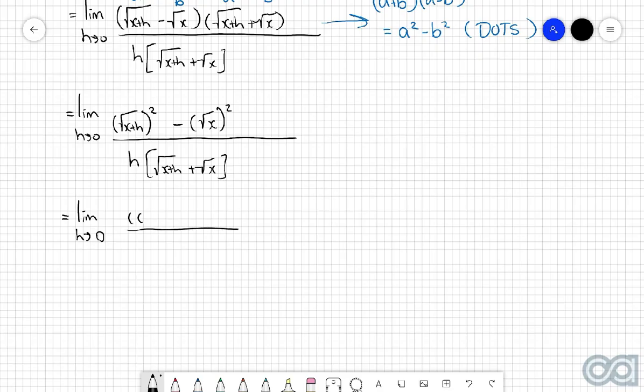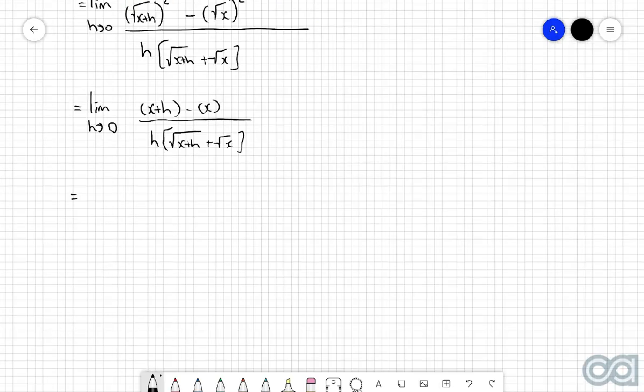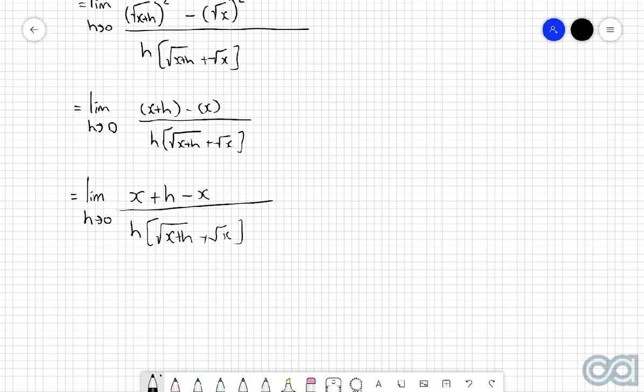So that's just going to turn to x plus h. And then the square root of x squared is just x. And that's really, really good because now the numerator is going to turn to x plus h minus x over h, square root of x plus h plus root x.